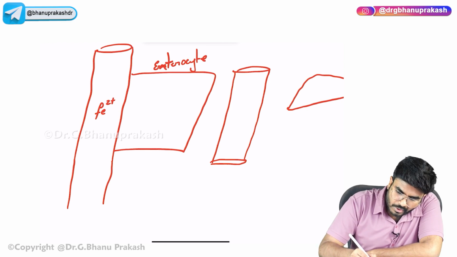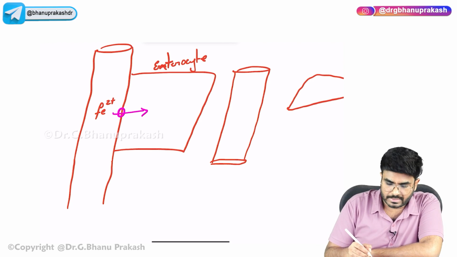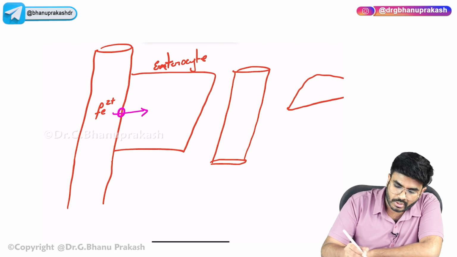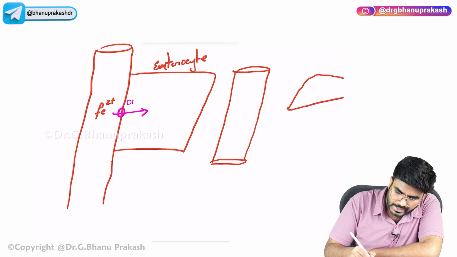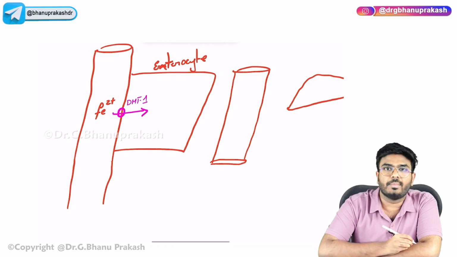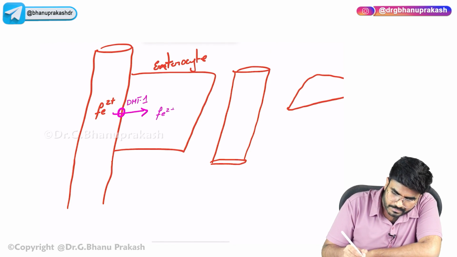Now with the help of a transporter, the iron is going to come into the cell. Okay, Fe2+ is going to come into the cell. So what is this transporter called? This transporter is called DMT1. With the help of DMT1, iron is coming into the cell. Now see, Fe2+ came into the cell.